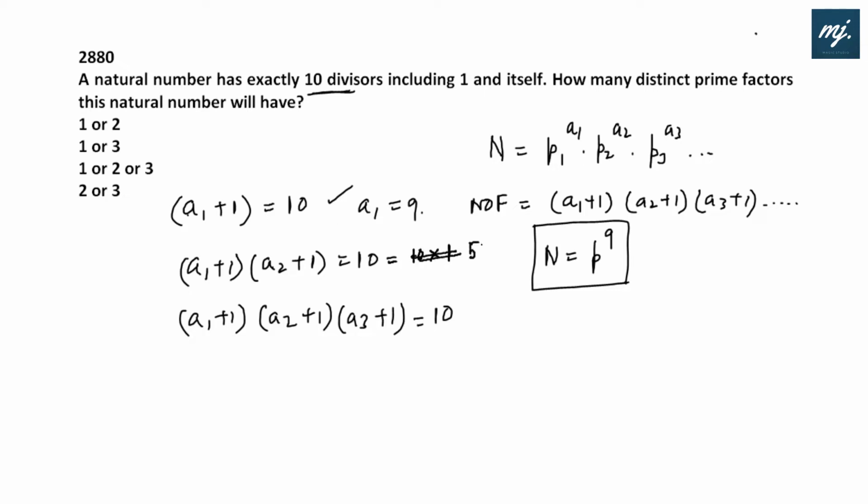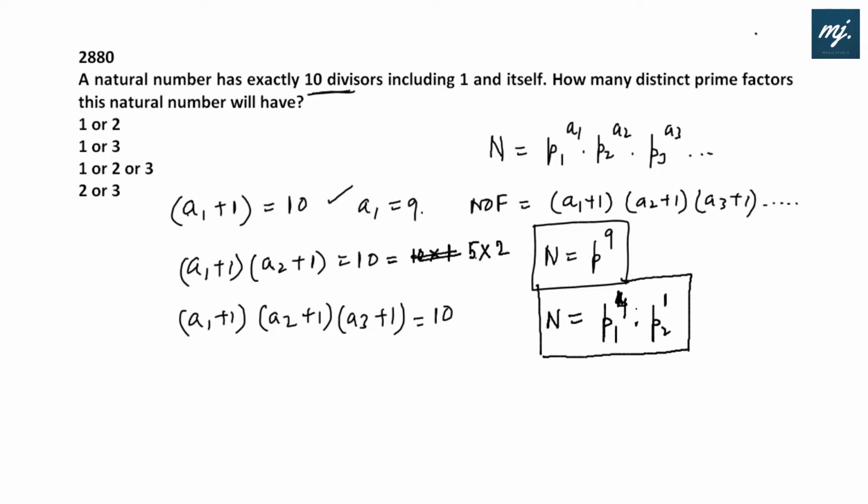Let's cancel it. Can I write this as 5 into 2? Yes. That means a1 plus 1 is equal to 5, then a1 is 4. We can have p1 to the power 4, and a2 plus 1 is 2, then a2 is 1, into p2 to the power 1. This number will also have 10 factors.